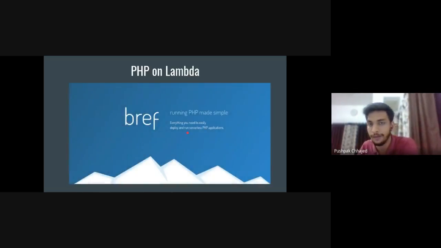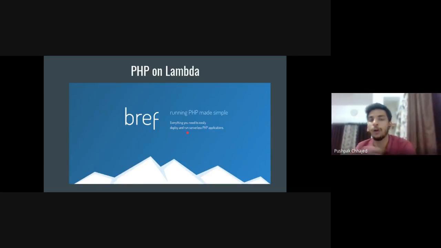Here comes a package into the picture, which is called Bref. Bref is a Composer-based package which handles all your custom runtimes. It handles the creation logic of your Lambda function. It handles your zip file logic and uploads it onto Lambda.